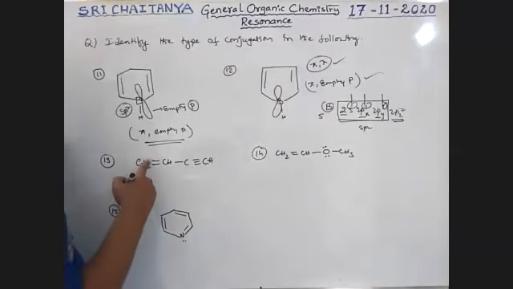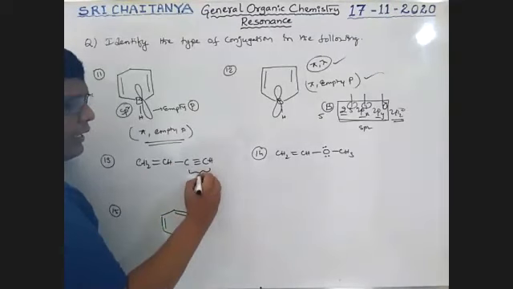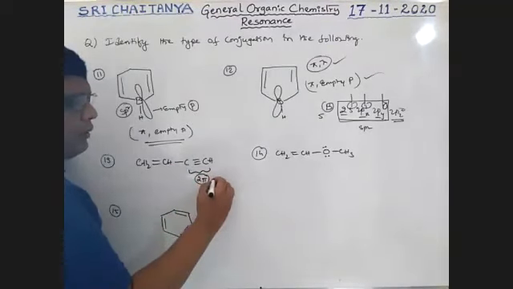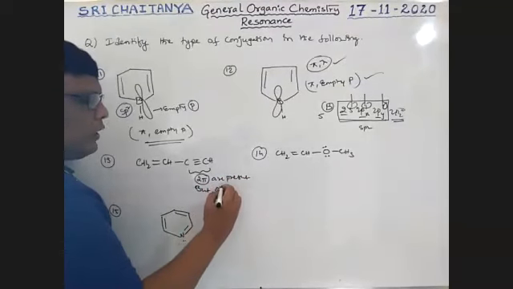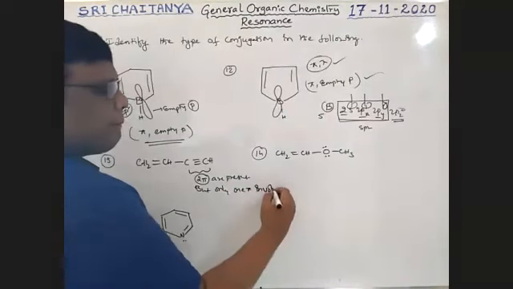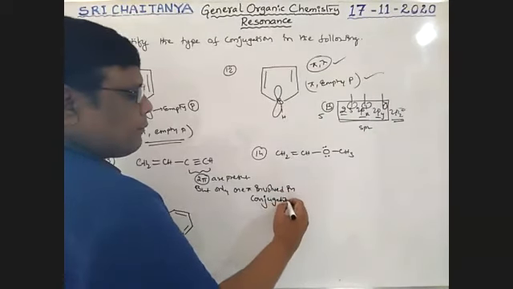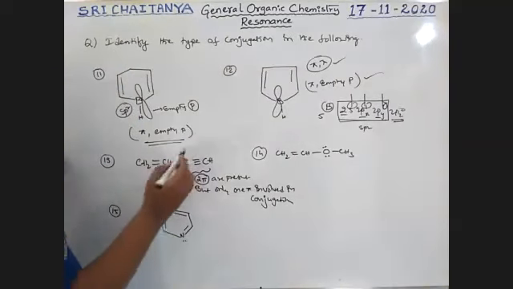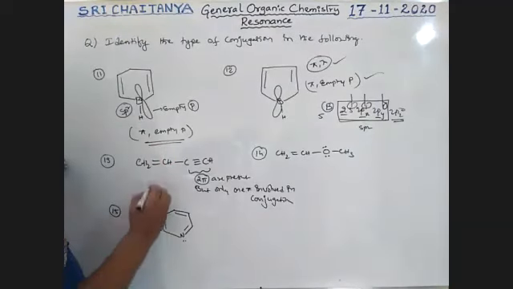Next, here it is a pi bond, boys. Here 2 pi bonds are present, but only 1 pi bond is involved in conjugation. So even though there are 2 pi bonds, only 1 pi bond is involved in conjugation. Here, pi bond conjugation is possible.